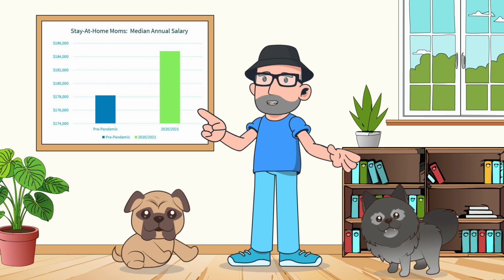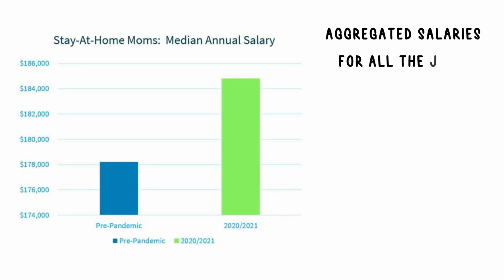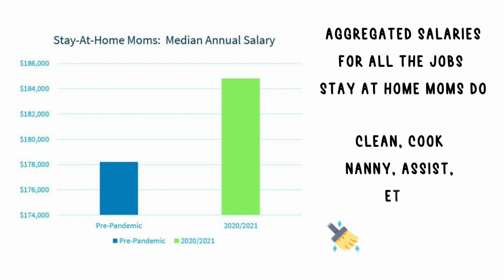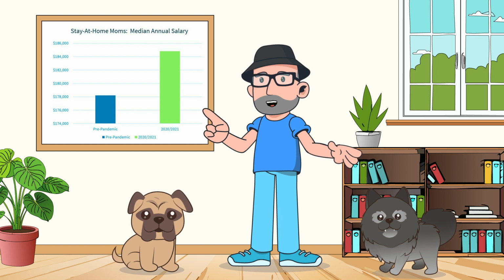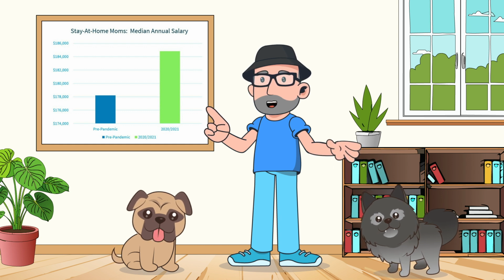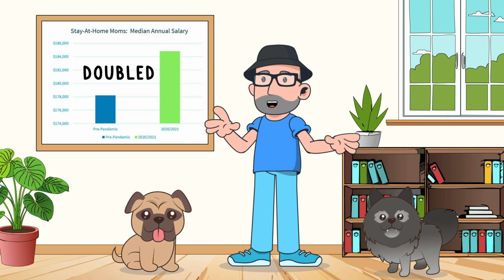Now, this isn't a self-contained graph, but the article around it said they basically aggregated salaries for all the jobs that stay-at-home moms do, things like cleaner, cook, nanny, assistant, etc., and then they took that to get this measure. It's not ideal to have to read an article to know what the graph is, but that's a rant in another episode. A quick look at the graph shows that salaries for stay-at-home moms have doubled since pre-pandemic.